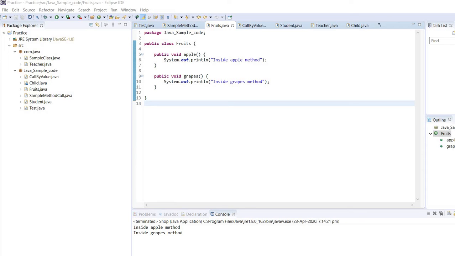Hi, this is Pallavi Verma, and in my previous video of inheritance, I have shown you how you can write a code for a single inheritance. So this video is also about the single inheritance but in a different way.